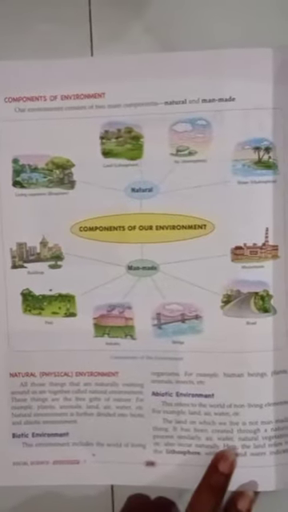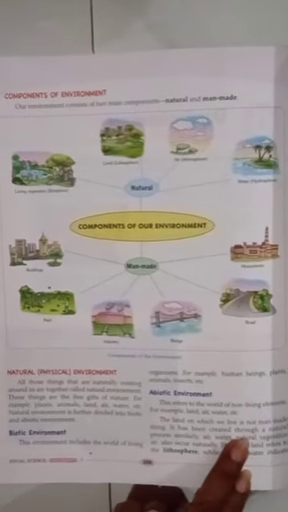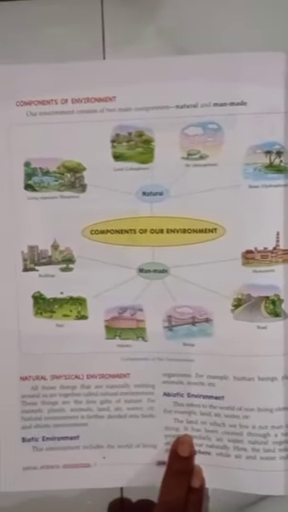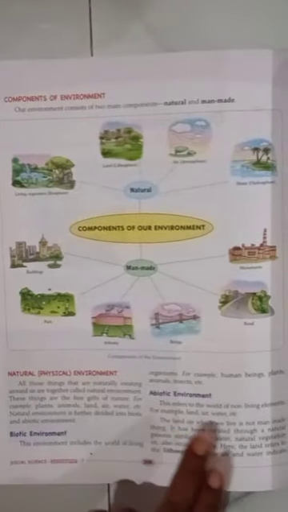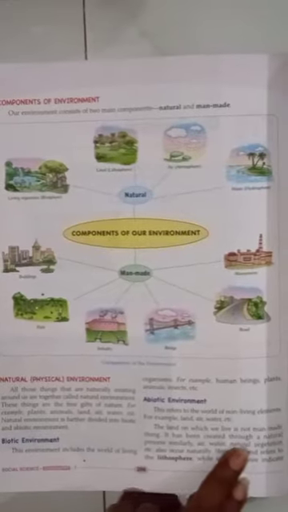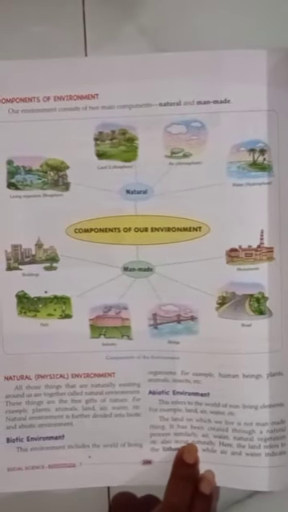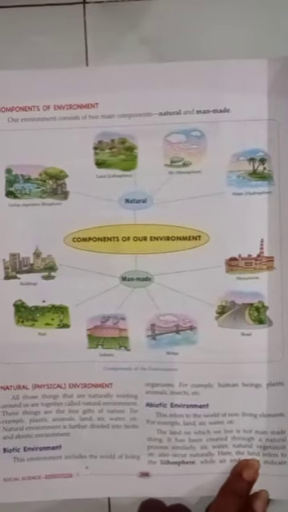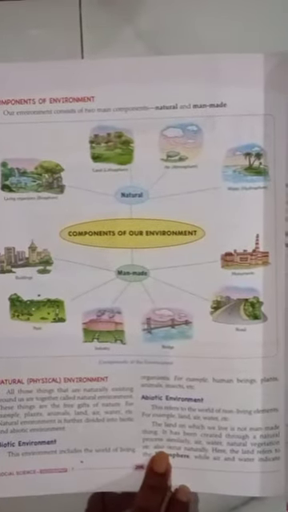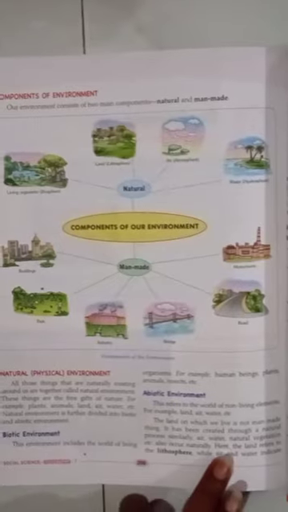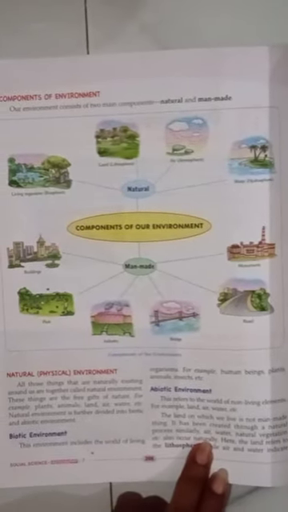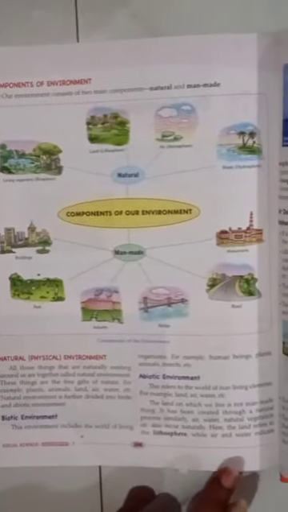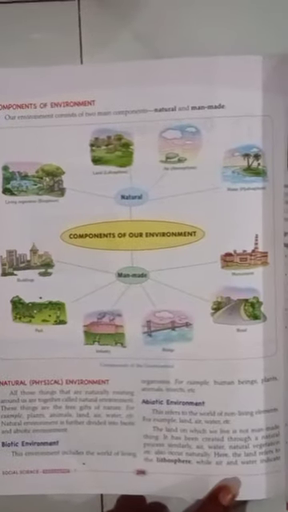The land on which we live is not a man-made thing. It has been created through a natural process. Like that, air, water, nature, vegetation also occur naturally.